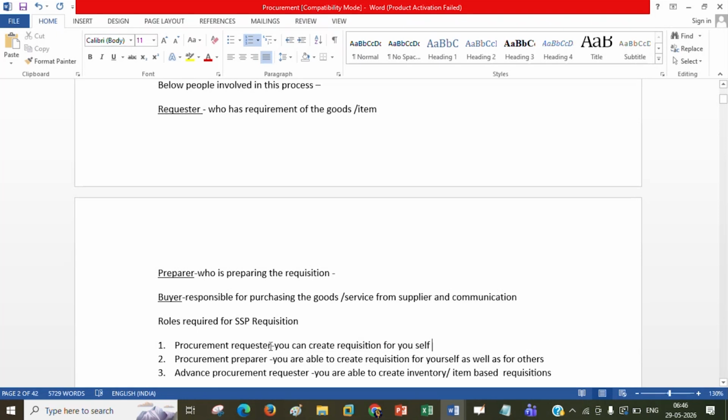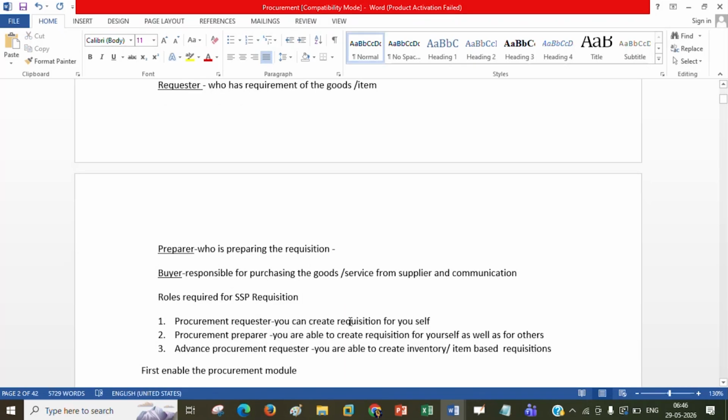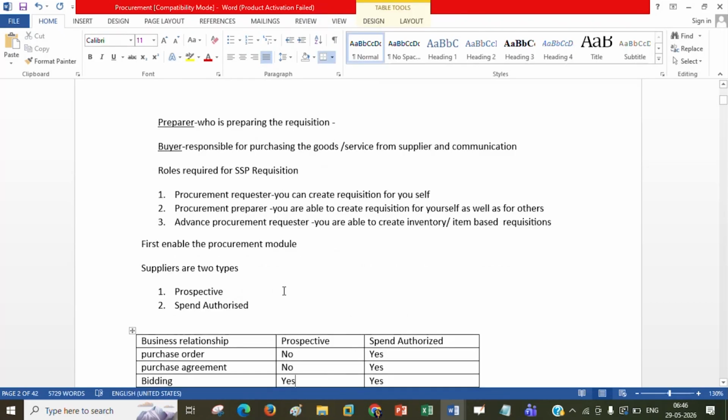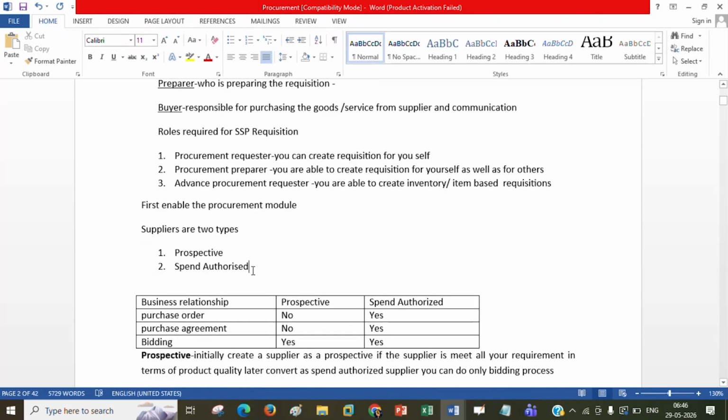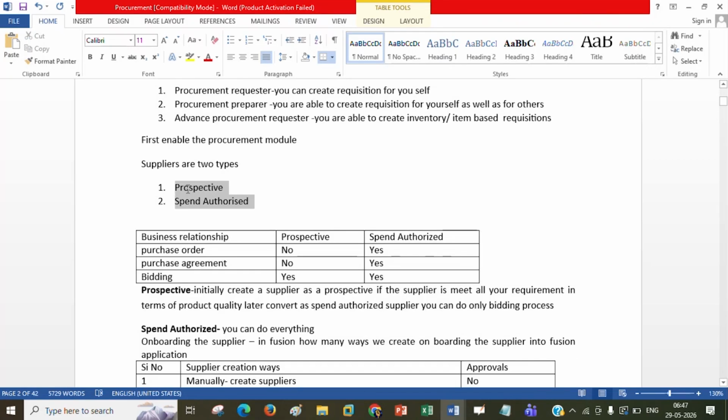If the requester group is assigned to you, that means you can create a requisition for yourself, that you need one laptop or something. Advanced procurement requester, you are able to create the inventory item based requisition. This we already discussed. Whatever we have discussed, I mentioned, you can go ahead with this, at the time of creating supplier we discussed.